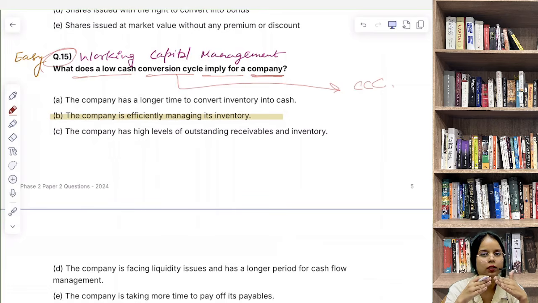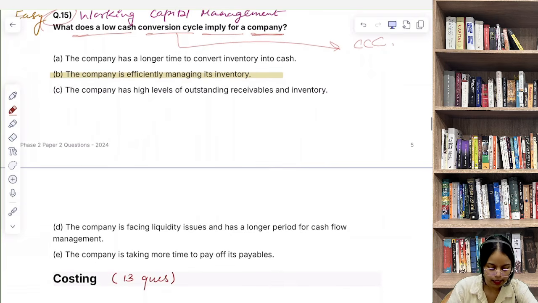So a shorter cash conversion cycle means the company collects receivables faster. So उसके पास जल्दी से cash आ जाता है. Manages stock well, अपना stock अच्छे से manage करते हैं, and pays suppliers efficiently. And ये किसके sign है, all signs of strong working capital management. The company is efficiently managing its inventory. So this is our correct answer.